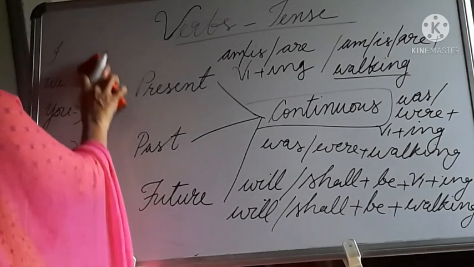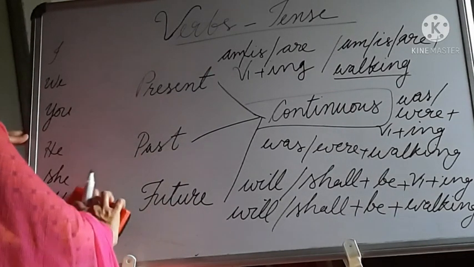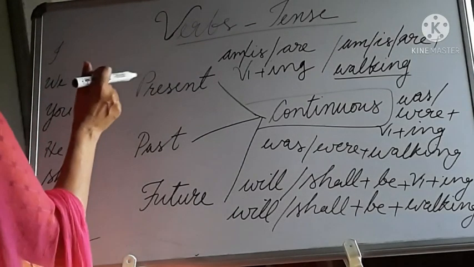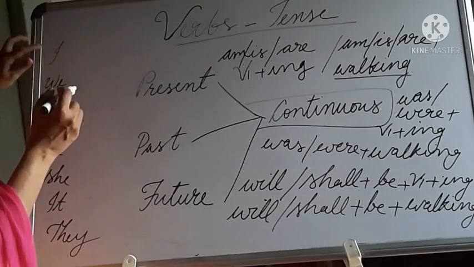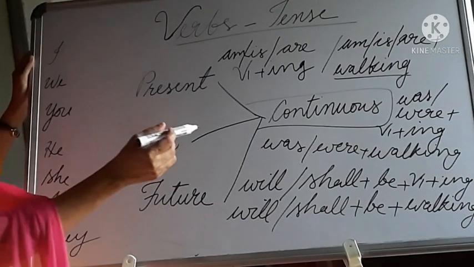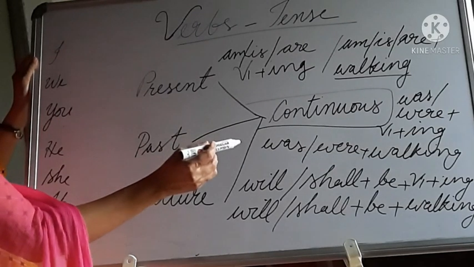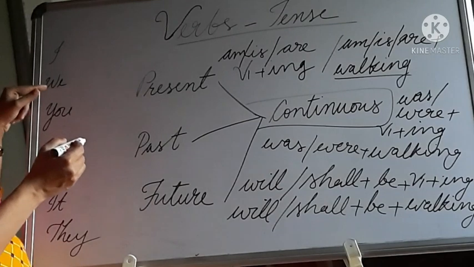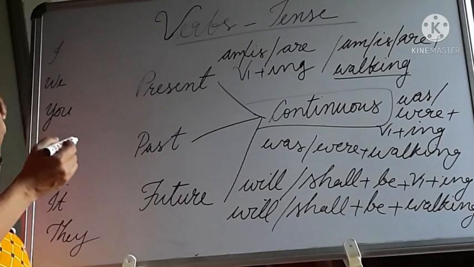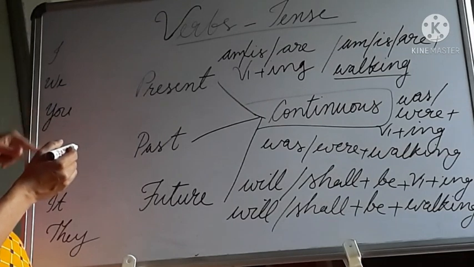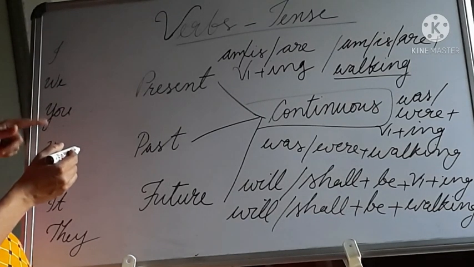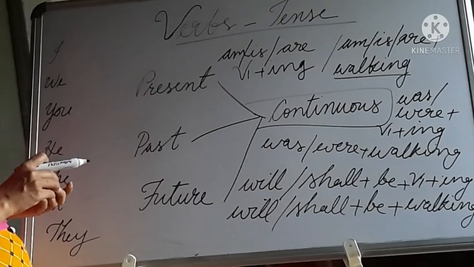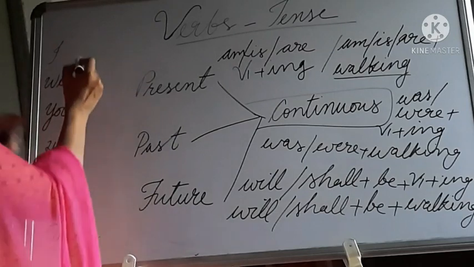So let's see one by one. In the case of I, we can use either will or shall plus be plus verb plus ing form. In the same way, with we also, you can use will or shall plus be plus verb plus ing form. In all these cases, you, he, she, it, they, we can use will plus be plus the ing form of the verb.